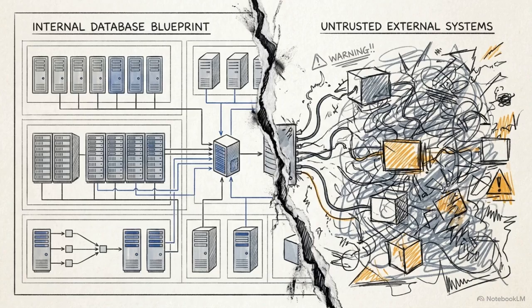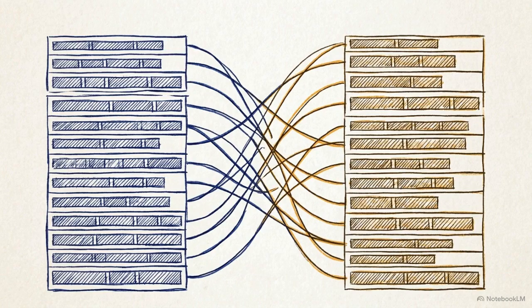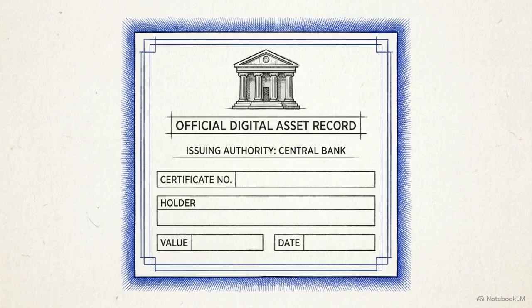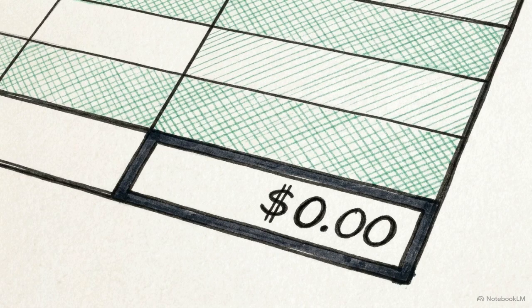The core limitation of this architecture is that we cannot implicitly trust that external asynchronous PSP systems will perfectly align with our internal database. To enforce absolute alignment, we rely on a nightly reconciliation job as the ultimate source of financial truth. At the end of the day, the external PSP or bank generates a comprehensive settlement file containing the final balance and all processed transactions.